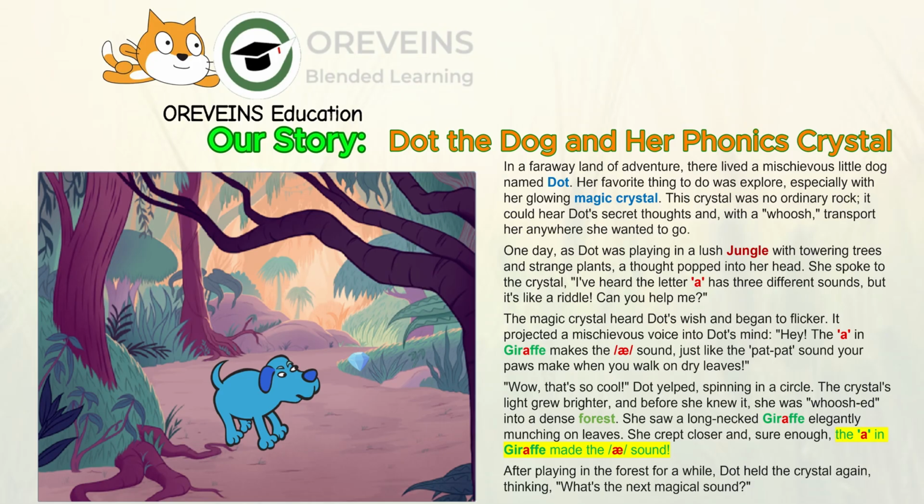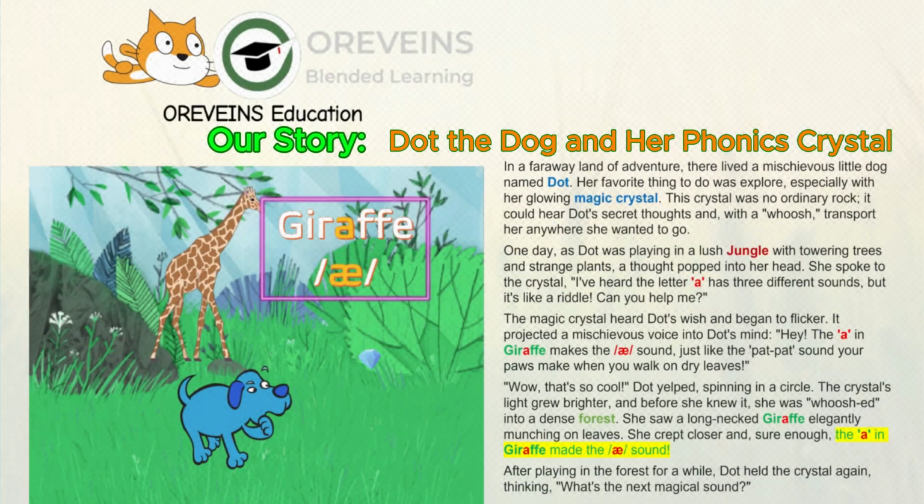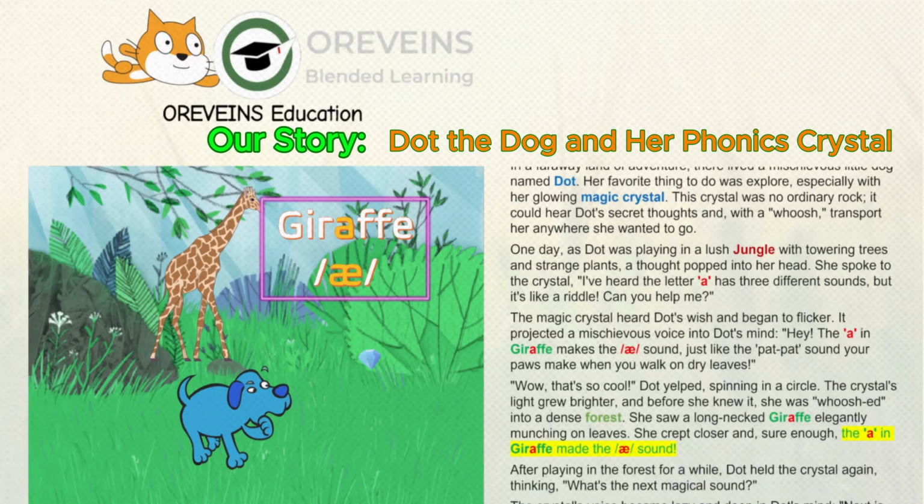Our little dog, Dot, will meet a giraffe, a llama, and a snake. These three animals live in different places: a forest, a desert, and a woods. With the help of a magic crystal, Dot will learn the three different sounds of the letter A. The magic crystal is our core prop. It will guide Dot as she travels from one scene to another.